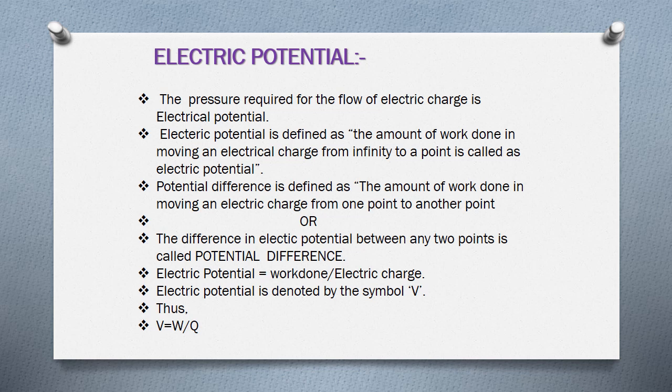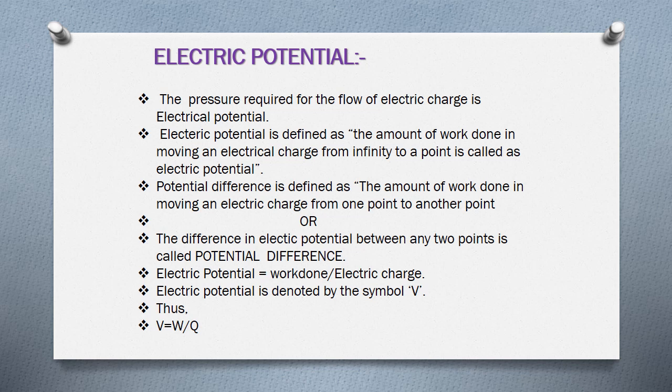As you observed in the figure, the amount of work done in moving an electrical charge from infinity to a particular point is considered as electric potential.